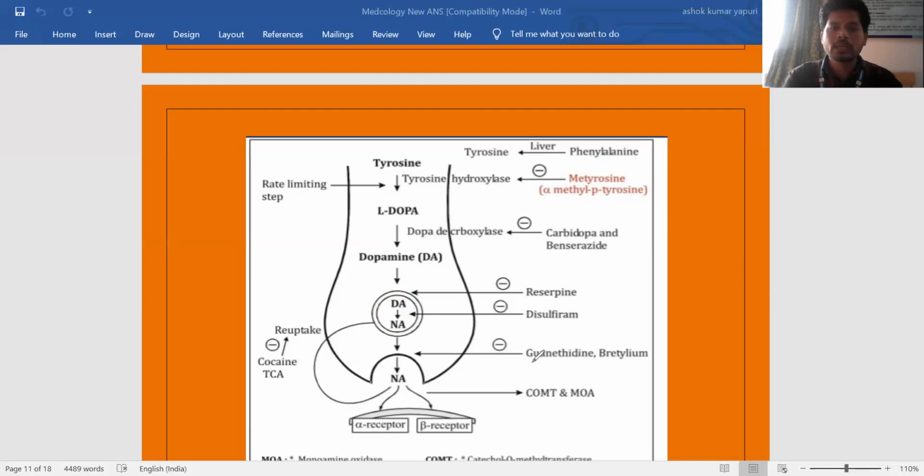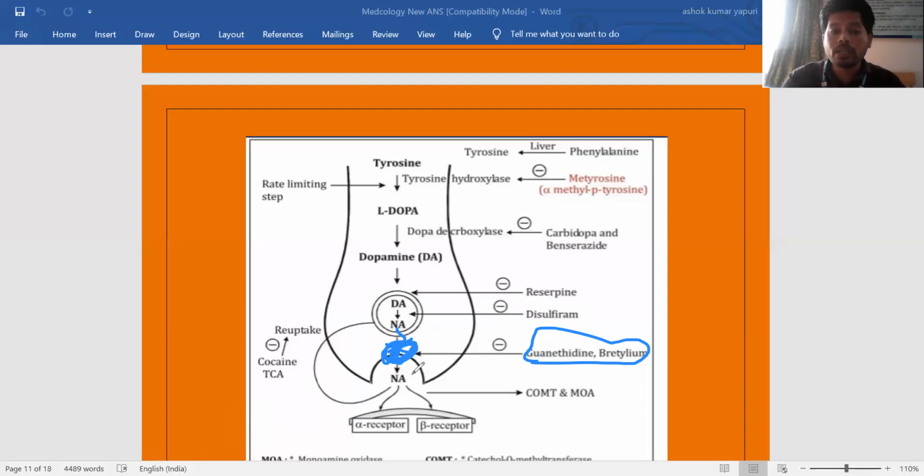Next, what is another drug like guanethidine and bretylium? Guanethidine and bretylium generally contain guanidine groups. The guanidine group is present in the amino acid arginine. These drugs prevent release of noradrenaline from the presynaptic neuron to the postsynaptic neuron. Like botulinum toxin in acetylcholine biosynthesis, here guanethidine and bretylium tosylate prevent release of noradrenaline from presynaptic to postsynaptic receptor.